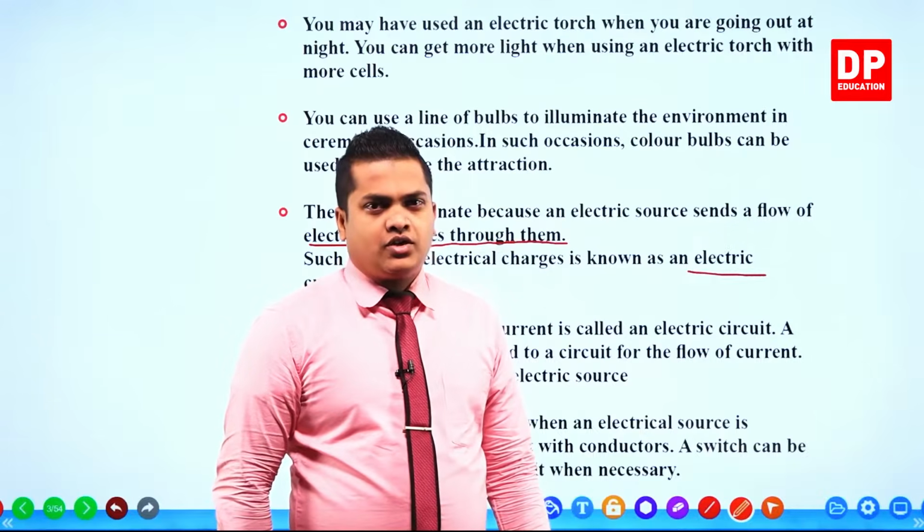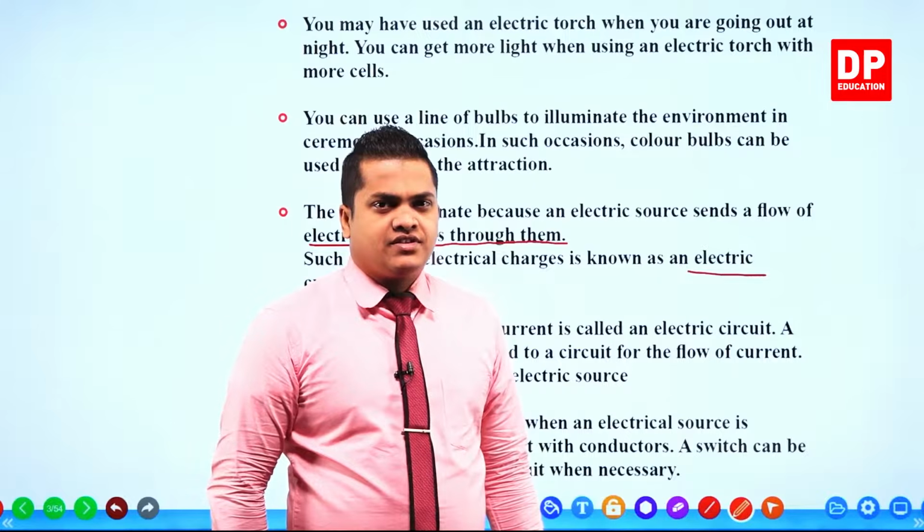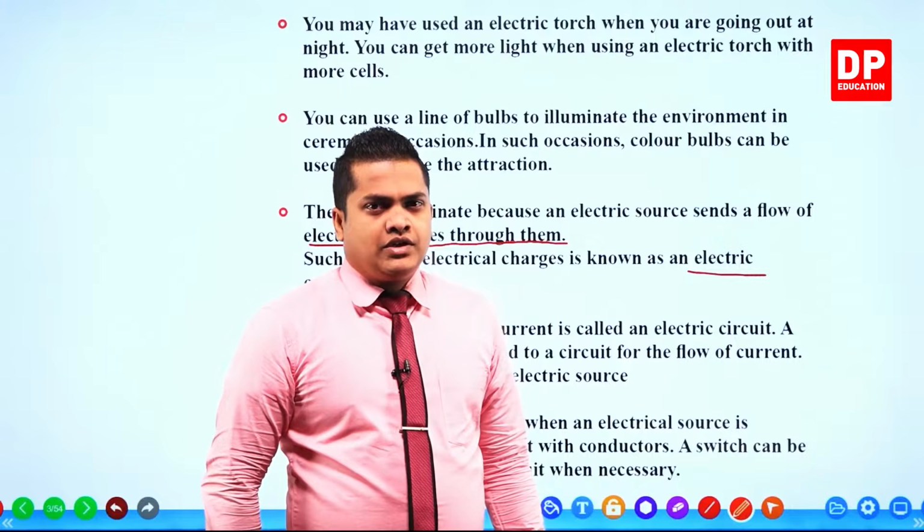So in order to flow current, there should be a voltage, also referred to as the potential difference, for sure, right?